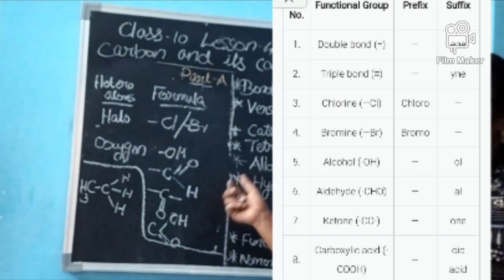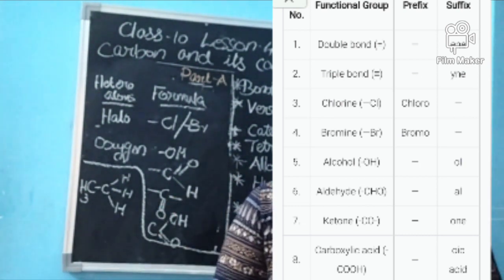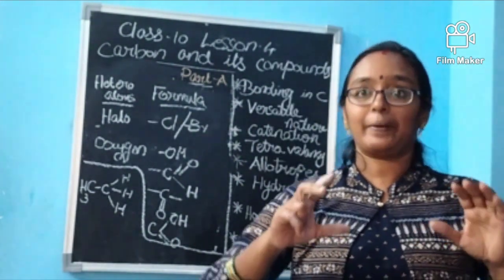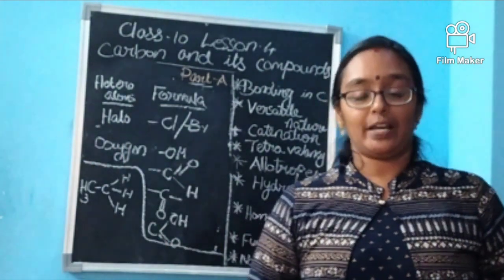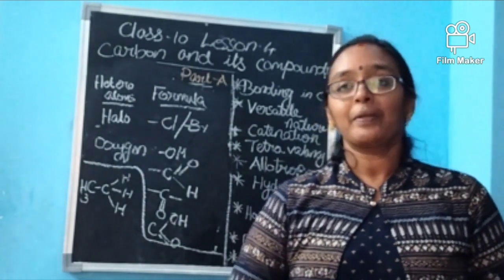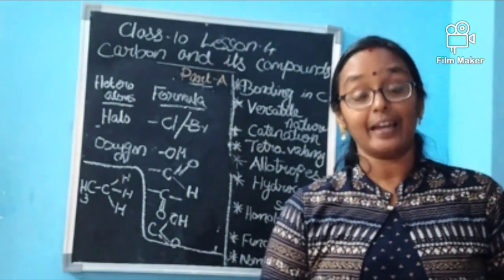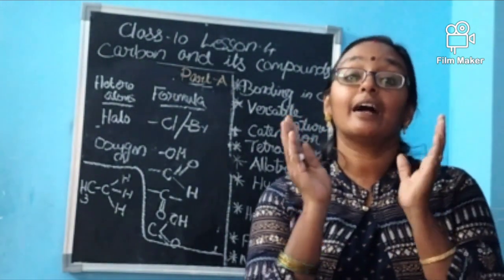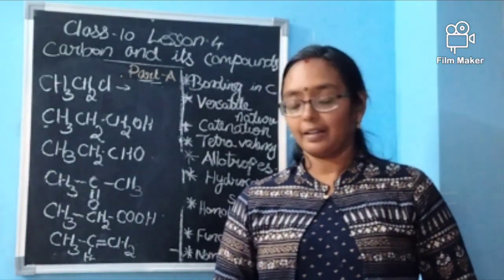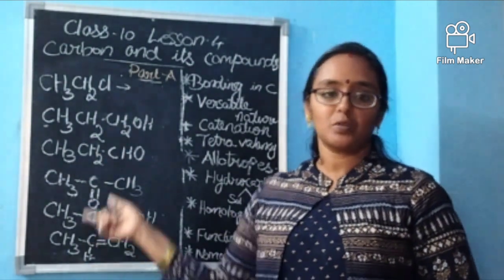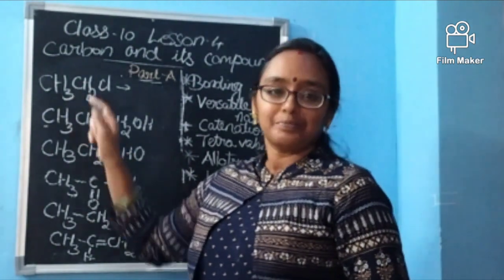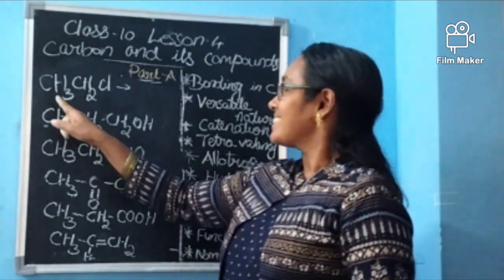Okay, now we are moving to nomenclature, that means the naming ceremony. We are going to name carbon compounds having these kinds of bonds, and how we have to name them. We can't just put any name. We have to name them in the correct way based on the given conditions. Okay, shall we name it? These are the babies in your hand, and we are moving to name them. Babies means carbon compounds.